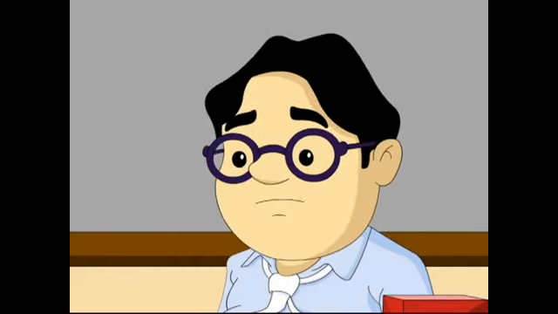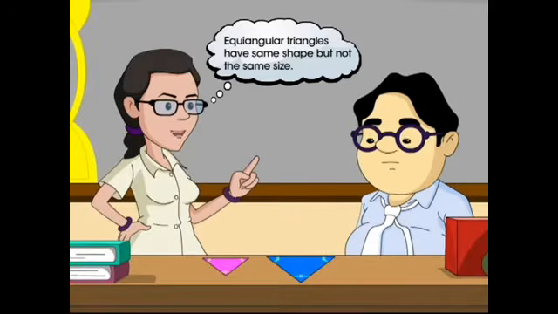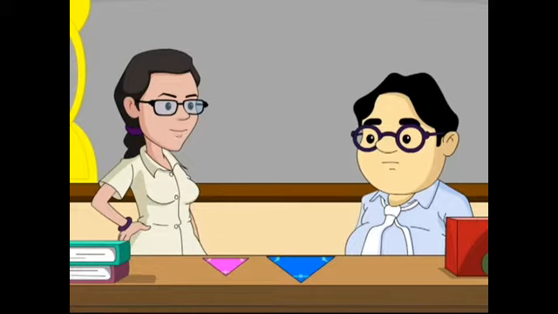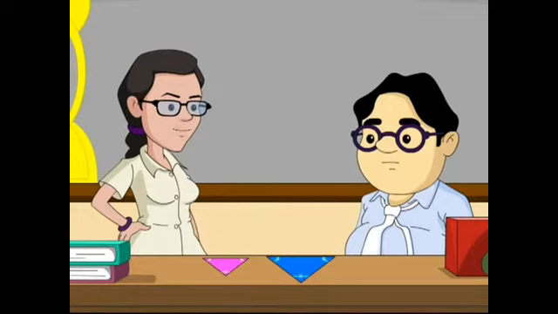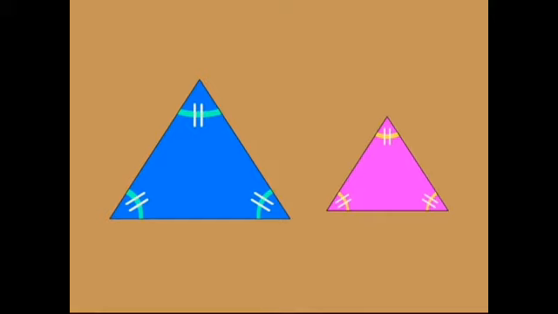If three equal corresponding sides can make two triangles congruent, then why not three corresponding angles? Because equiangular triangles will have just the same shape but not the same size. One of them can be an enlarged copy of the other. Take these two equilateral triangles. Both of them have all angles equal to 60 degrees. Only the shape is the same, not the size.